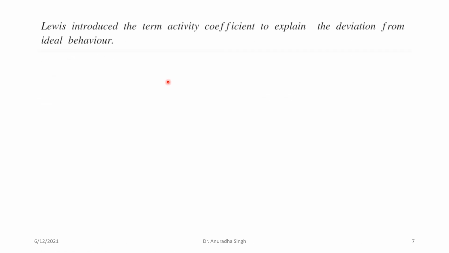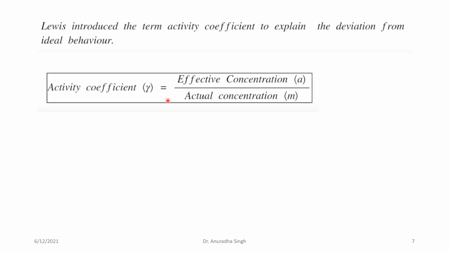Lewis introduced the term activity coefficient to explain the deviation from ideal behavior. The activity coefficient, which is denoted by gamma, is equal to the effective concentration A upon the actual concentration M. Or we can write this as A is equal to M into gamma.